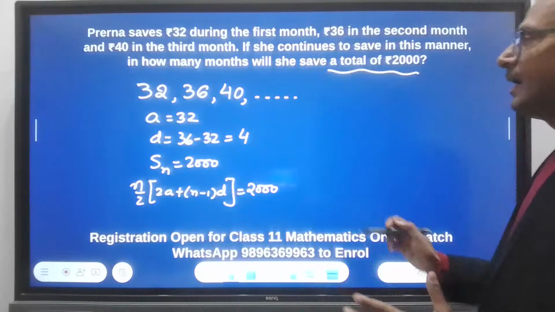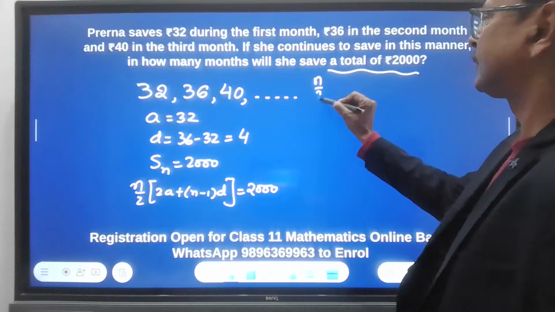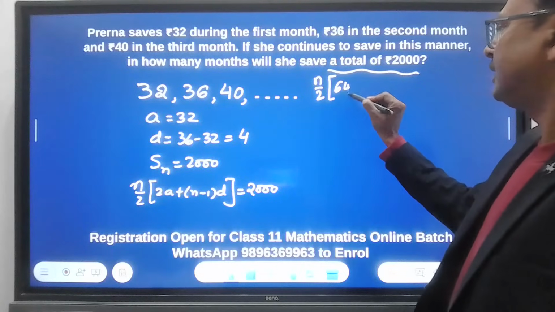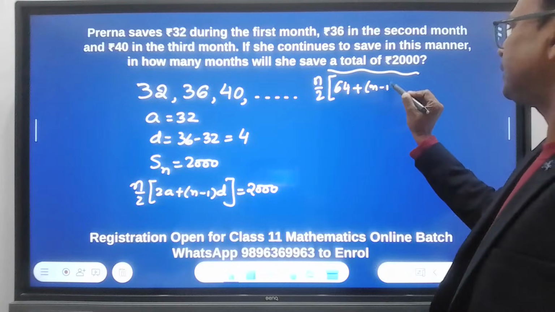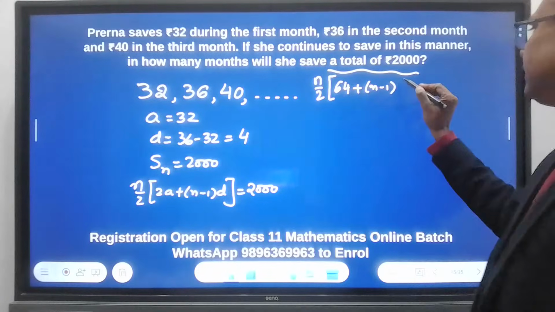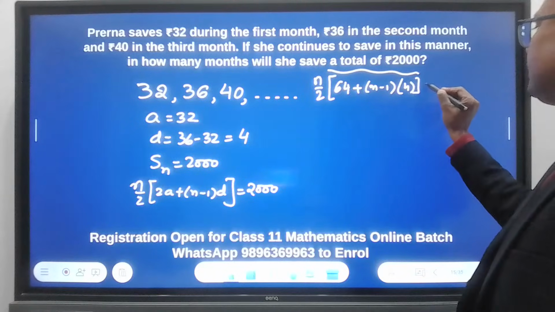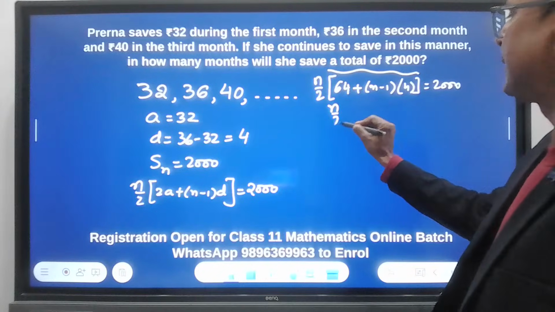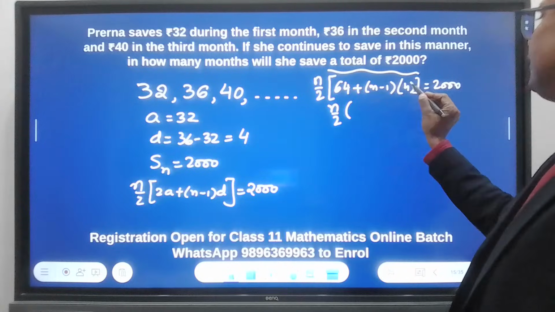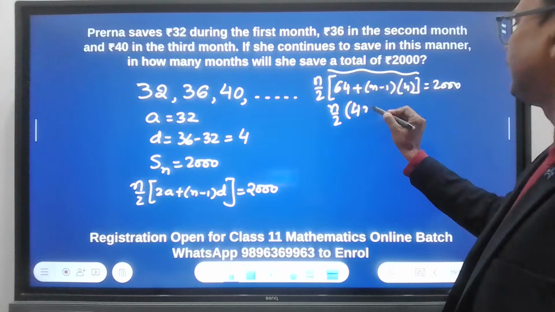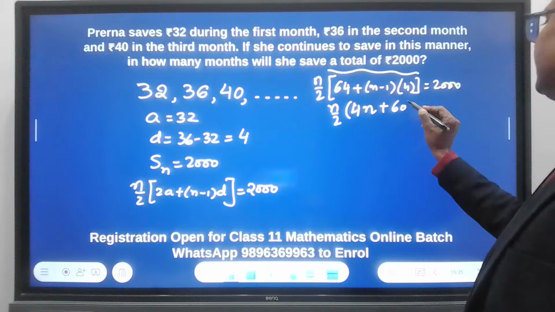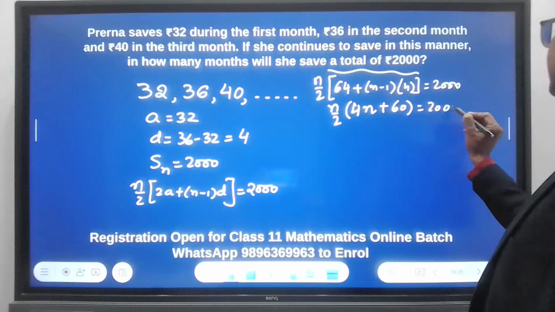So let's see. n by 2 into 2a. What is a? a is 32. So 64 plus n minus 1 into d. What is d? 4, equal to 2000. So n by 2, this will be 4n plus 64 minus 4 plus 60 equal to 2000.